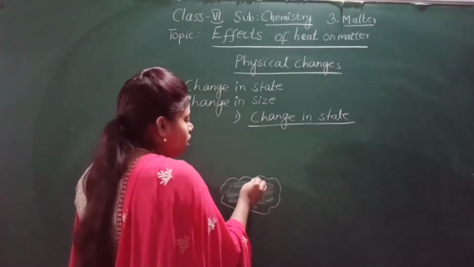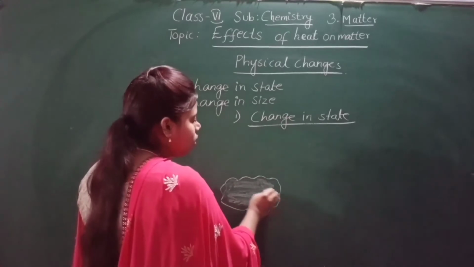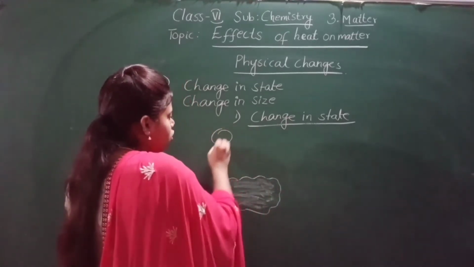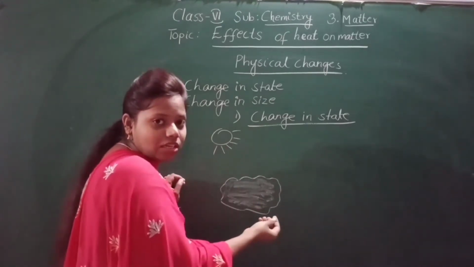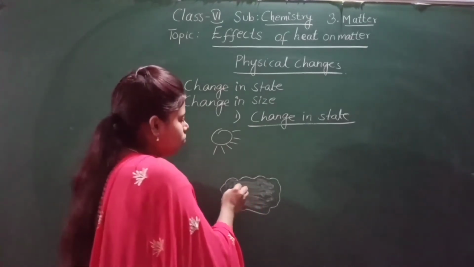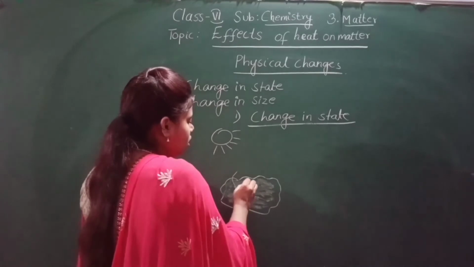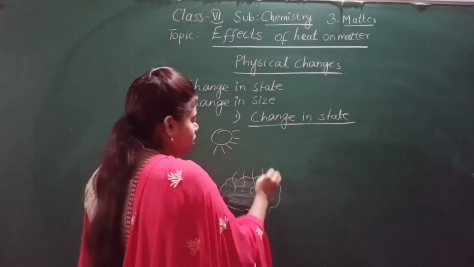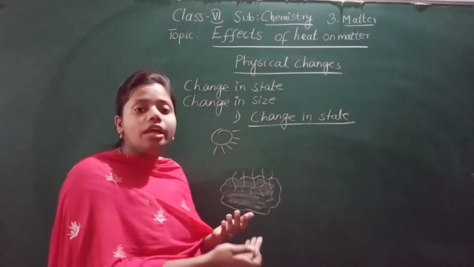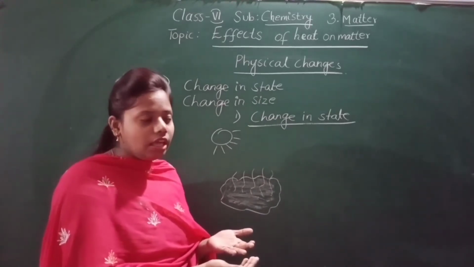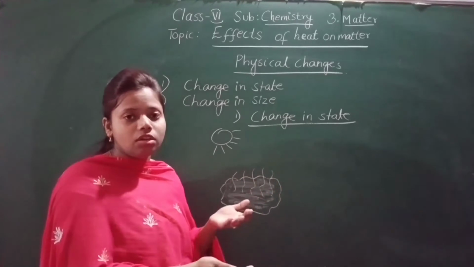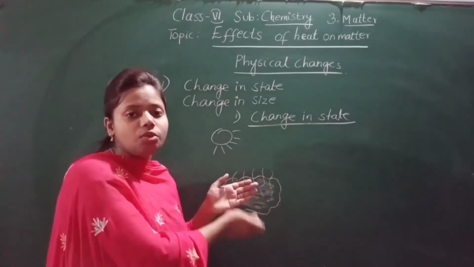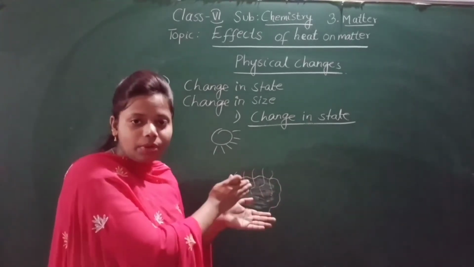So this is a river, and in the river water is there. Due to the heat of the sun, this river water gets heated and it will start to evaporate. Evaporation means liquid is changing into gas, vapor.